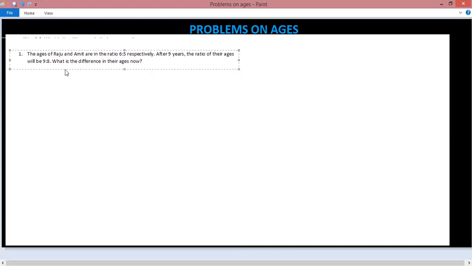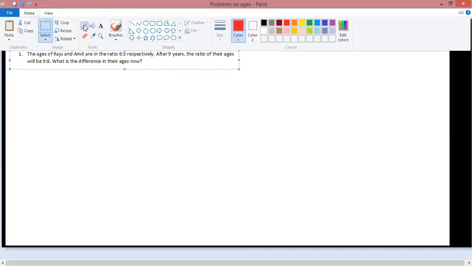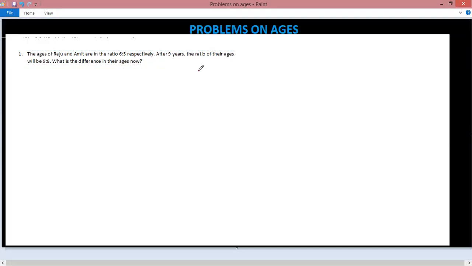The ages of Raju and Amit are in the ratio 6:5 respectively. So that means what is being given is, again, now let me write these values at present, future, and the past. The ages of Raju and Amit are in the ratio 6:5 at present.